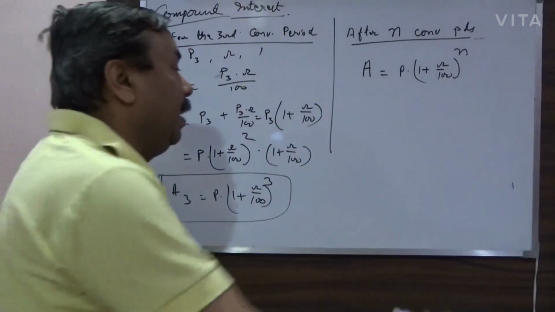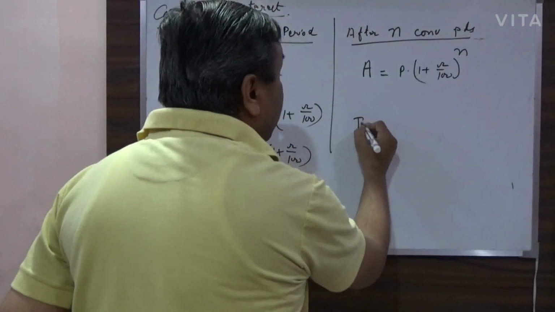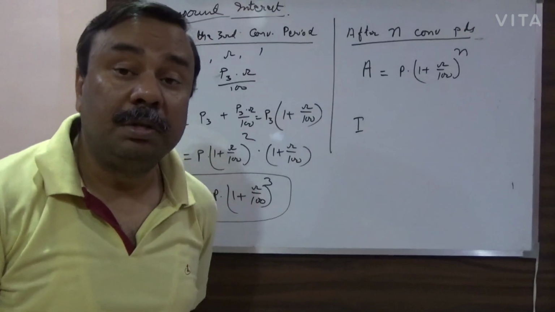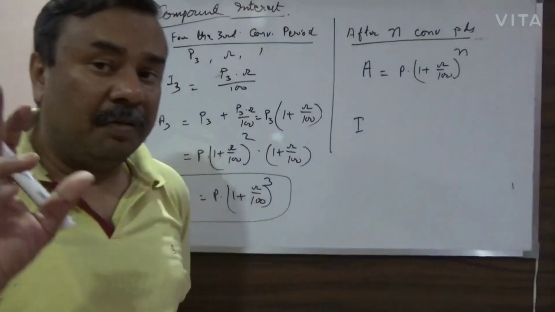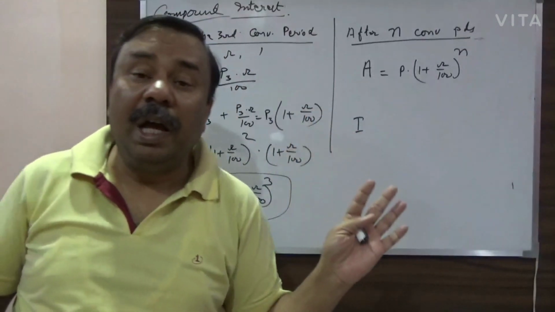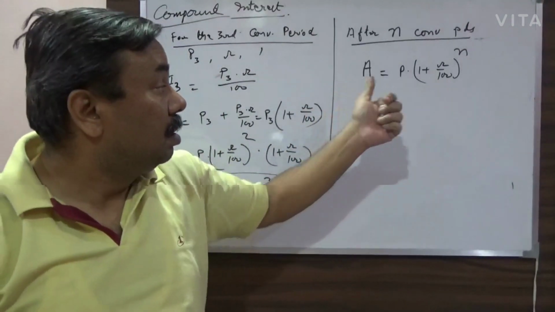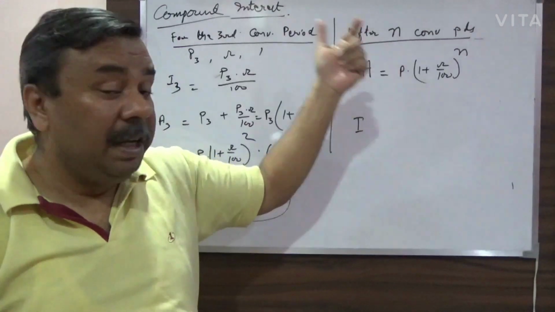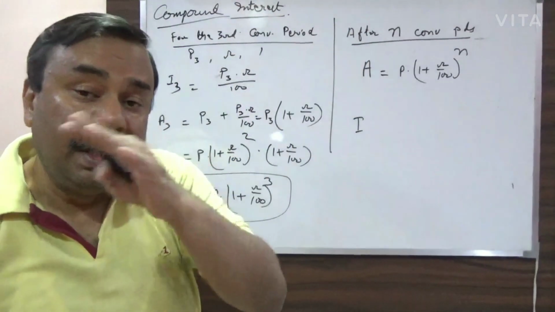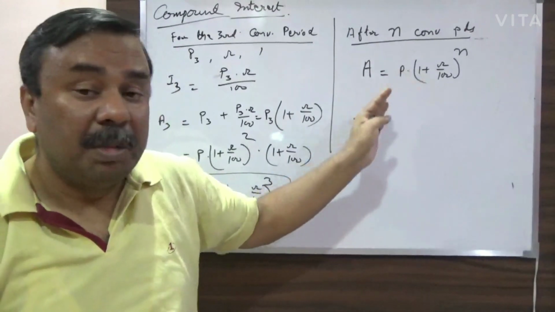And what will be the interest actually paid by the borrower? See, what is the difference between simple interest and compound interest? In simple interest, I calculated the interest first, then added it to the principal to get the amount.